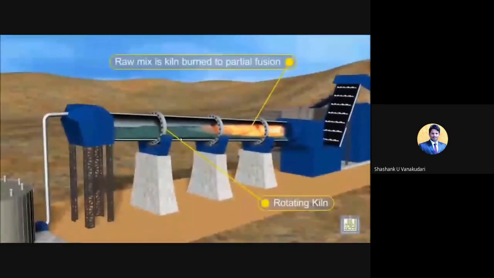Can everybody see this rotary kiln? After the storage basin, here, can everybody see the video part, right? Yes, sir. Okay, thank you.